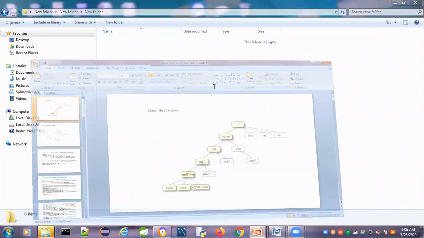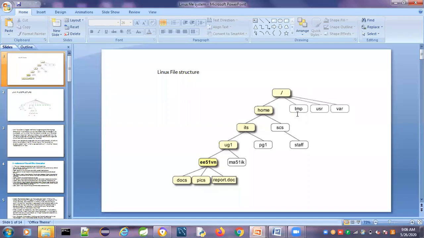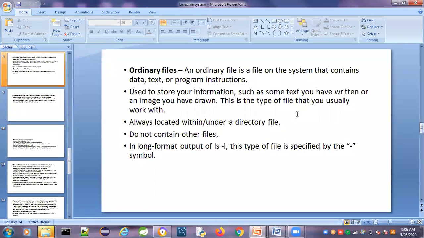Okay. So ordinary files. An ordinary file is a file on the system that contains data, text, or program instructions, which is used to store your information.